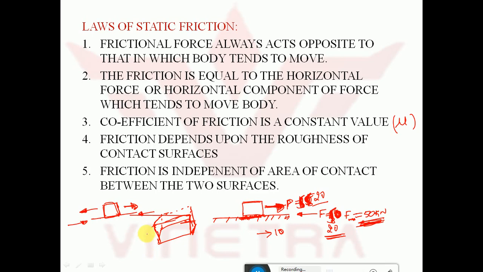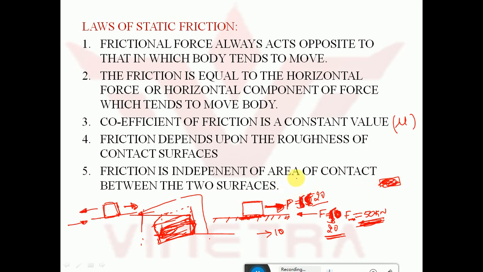So this is placed over a surface. This whole area is the contact area between surface and the body. So the frictional force is independent of the area of the contact surface.